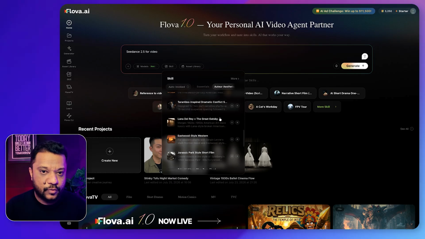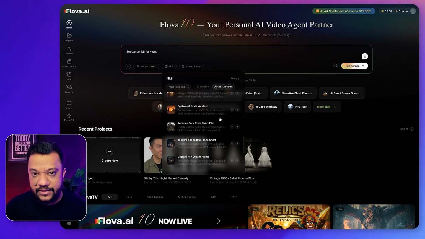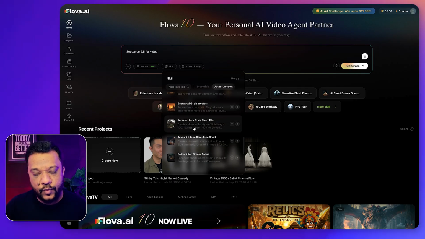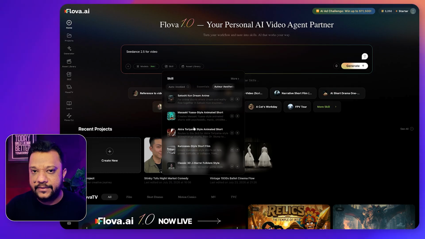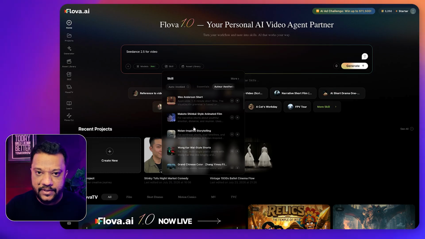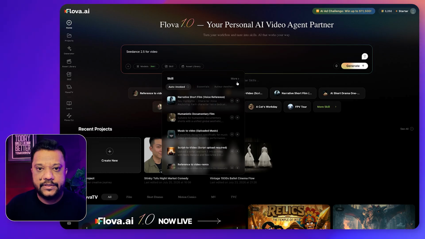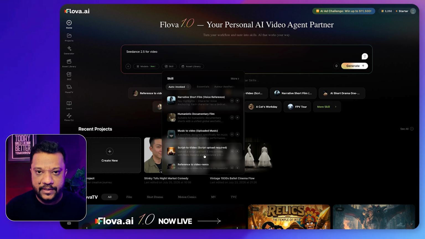With the help of these skills, you just need to type one prompt, your storyline, and it will generate everything from character sheet to shot division, dialogues, and the final film as well. Also, Flova AI helps us edit the video inside it.